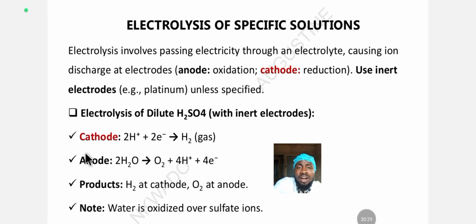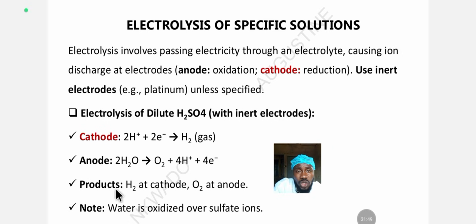While at the anode, what happened there? The anode is the positively charged electrode. Remember, we use an inert electrode. An inert electrode can be platinum, it can be gold. It's just any electrode that is non-reactive, that is stable. At the anode, the positively charged electrode, oxidation happens. And oxidation is electron loss. So water loses 2 electrons to form oxygen. Water loses 2 electrons, it loses the hydrogen, to form oxygen.